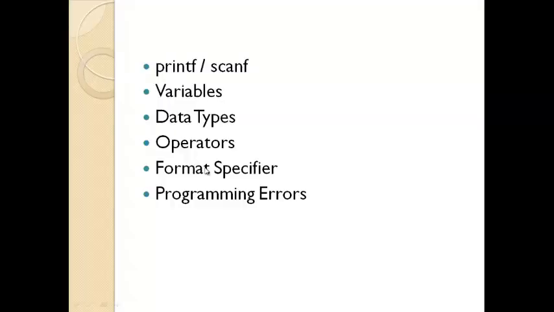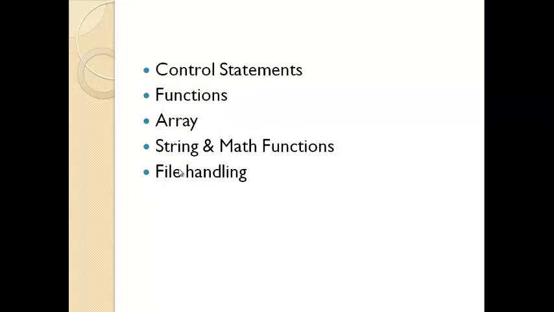This is the overview of what we are going to see in the upcoming videos. We are going to learn about how to use printf and scanf functions, what are variables, what are the data types in C language, and what are the operators, that is relational operator, conditional operator, likewise what are those operators and how to use them in a C program, and what is a format specifier, what types of errors we commit in C programming, what are control statements, that is if, else if, switch case, for loop. How to use these control statements in our C program, and what are functions, that is user defined functions, and predefined functions like string and math functions. So that we are going to learn.